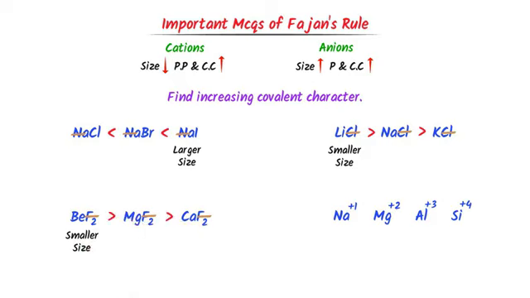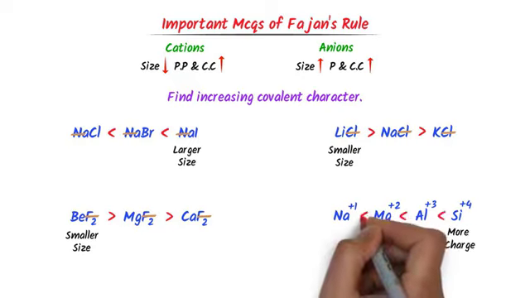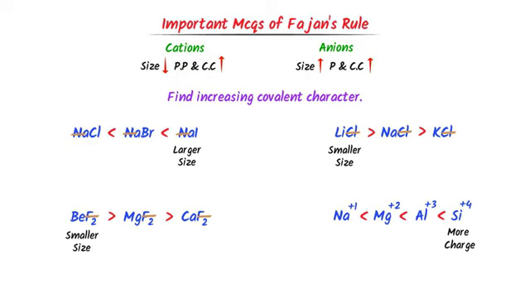increasing covalent character. Fourthly, we know that the larger the charge on a cation, the more is its polarizing power and covalent character. Hence silicon has the highest charge and sodium has the lowest charge. Thus this is the order of increasing covalent character.